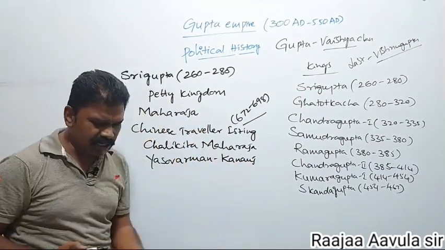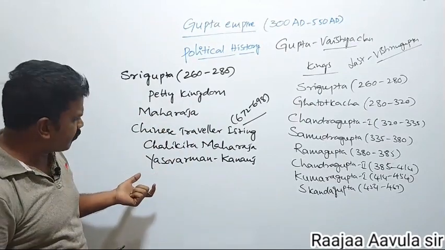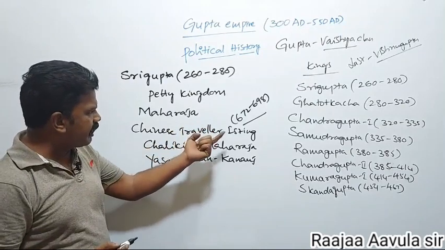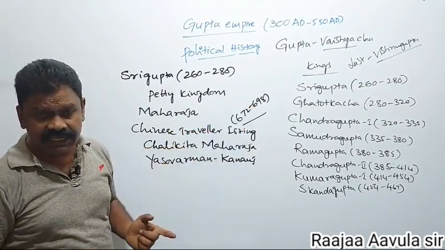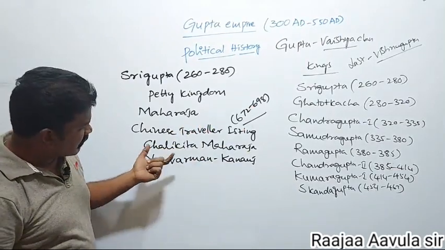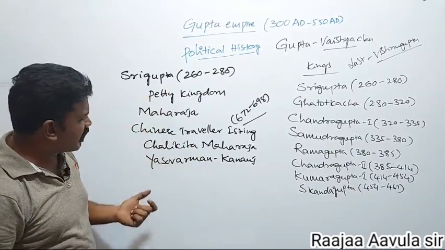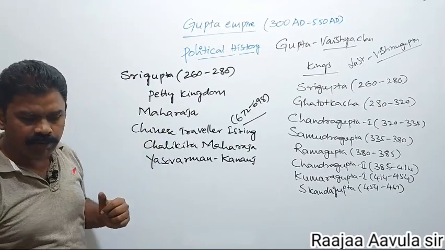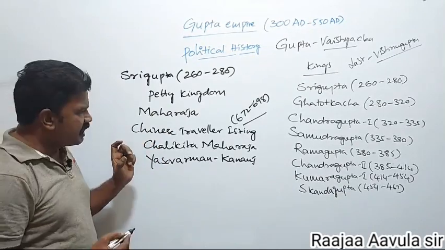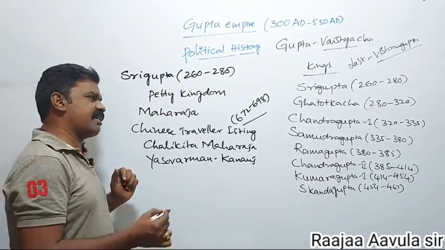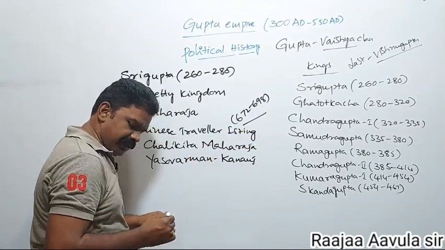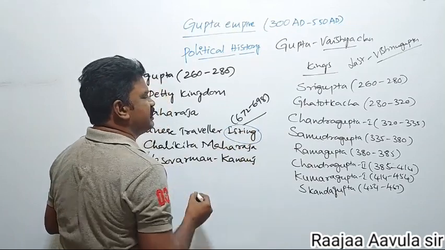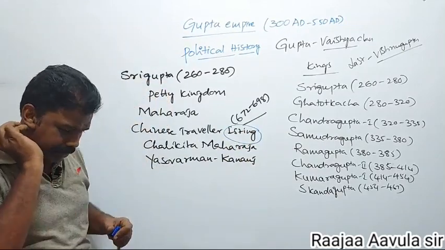After Harshavardhana, Kannauj became a big center in India. Yiching came to India in 672 to 698, and he called Sri Gupta a Chalikita Maharaja. He came to India during the time of Yasovarman. He composed a dictionary in the Chinese language. That you have to remember.